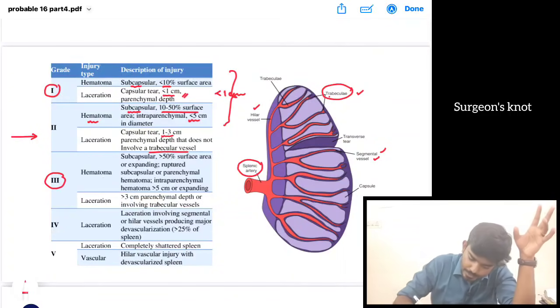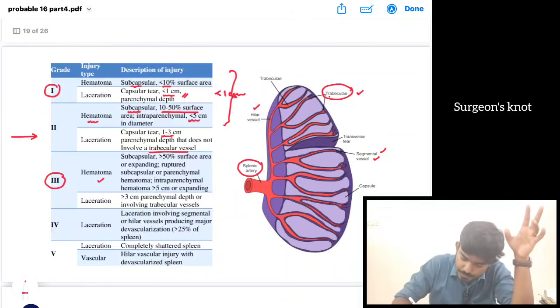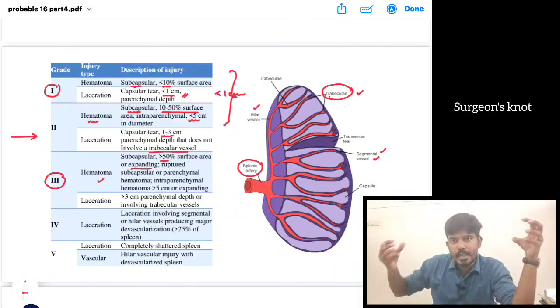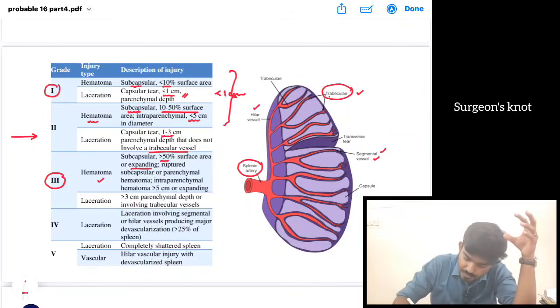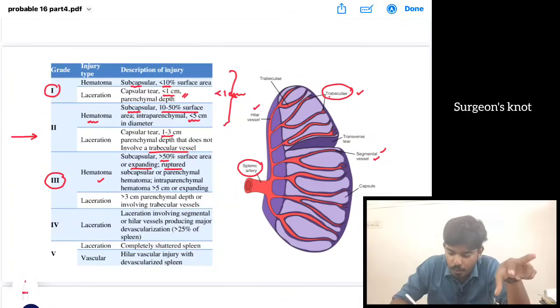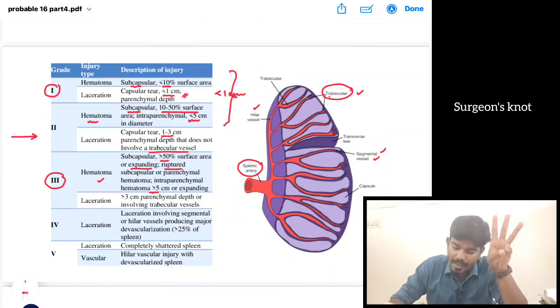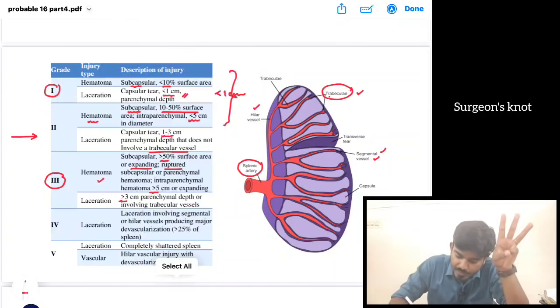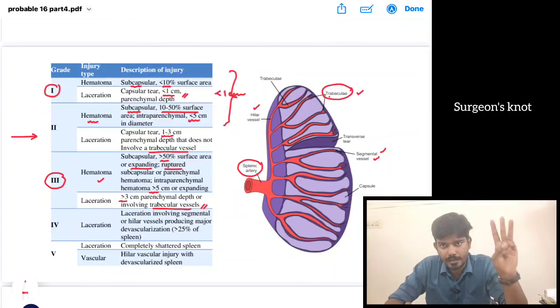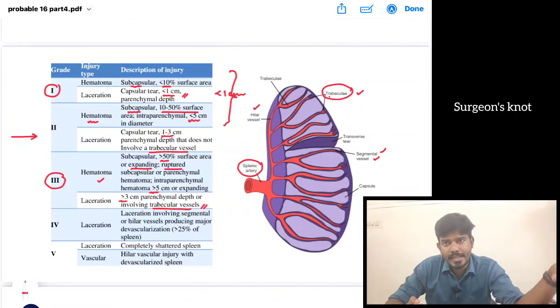Grade 3: either hematoma more than 50% of the surface area or an expanding hematoma, the hematoma size keeps increasing, or a ruptured hematoma, or an intraparenchymal hematoma more than 5 cm or expanding, that is suggestive of grade 3. Laceration more than 3 cm involving the trabecular vessels alone is also grade 3. In grade 3, if the vitals are stable we can manage like grade 1 and 2. If the vitals are unstable we have to manage like grade 4 and 5.